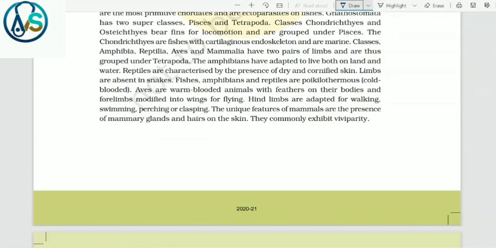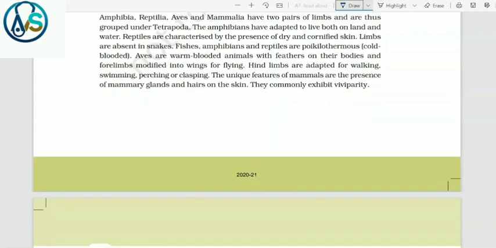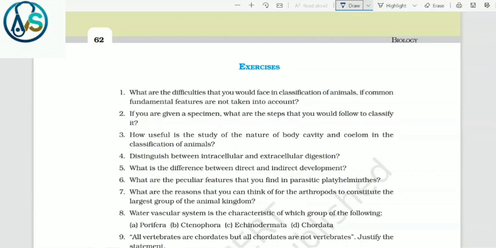Aves are warm-blooded animals with feathers on their bodies and forelimbs modified into wings for flying. Hind limbs are adapted for walking, swimming, perching, or clasping. The unique feature of mammals is the presence of mammary glands and hairs on the skin. They commonly exhibit viviparity. Chapter completed.